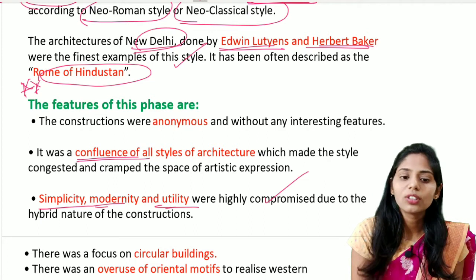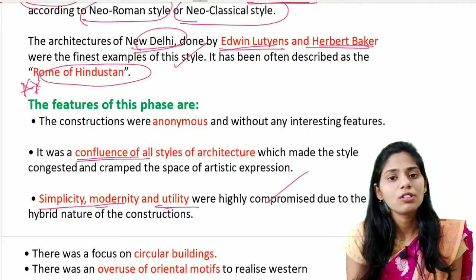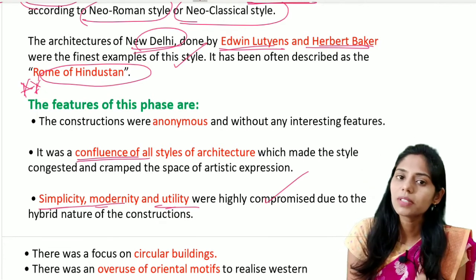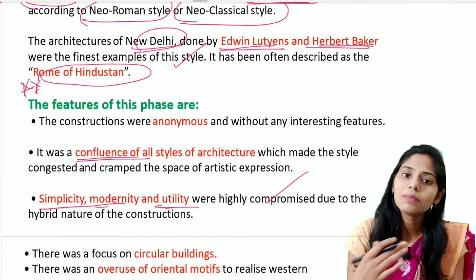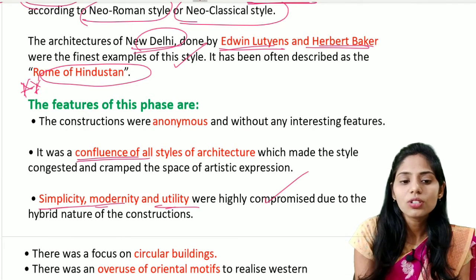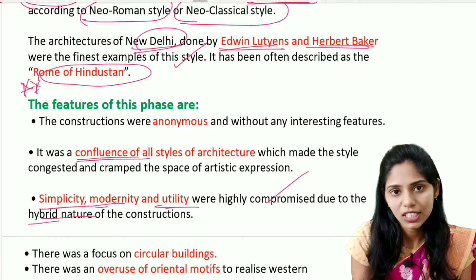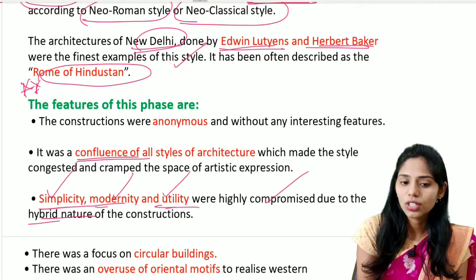So they do not focus on the simplicity, because if you see some styles, they are extensively focused on the decoration. But if you see some styles, they are simply focused on the strength of that construction. So because of this confluence or the hybrid nature of the construction, they did not focus on the simplicity, modern and also the utility.